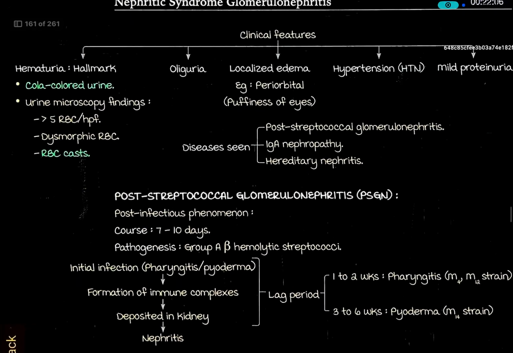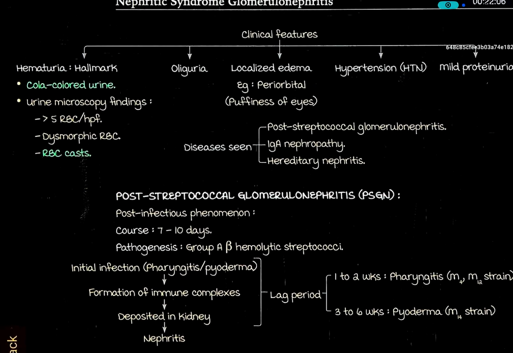Nephritic syndrome, glomerulonephritis. Clinical features: hematuria is a hallmark. Proteinuria is the hallmark of nephrotic syndrome, and hematuria is the hallmark of nephritic syndrome. Cola colored urine. Urine microscopy finding of more than 5 RBCs per high power field.